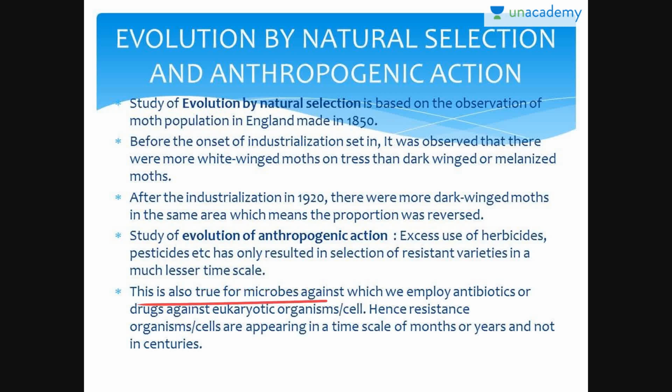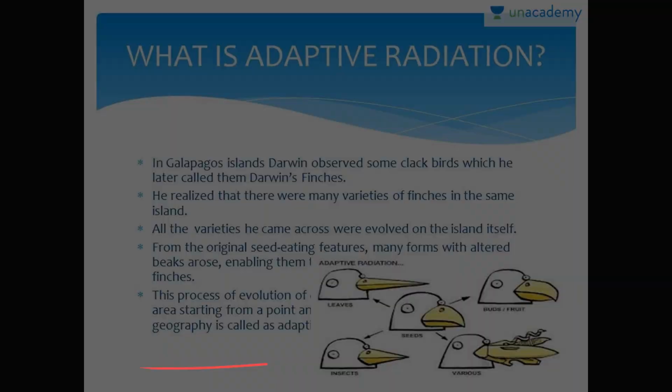This is also true for microbes against which we employ antibiotics, or drugs against eukaryotic organisms or cells. Hence, resistant organisms and cells are appearing in a time scale of months or years and not in centuries. These are examples of evolution by anthropogenic action. Evolution is a stochastic process based on chance events in nature and chance mutation in the organisms.